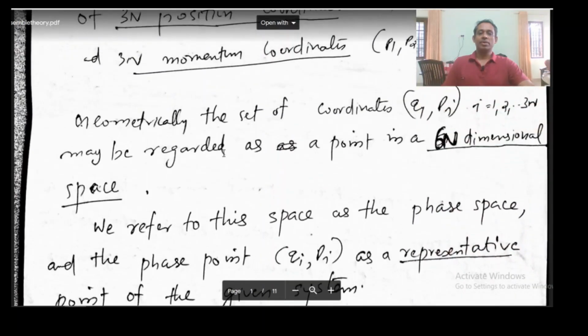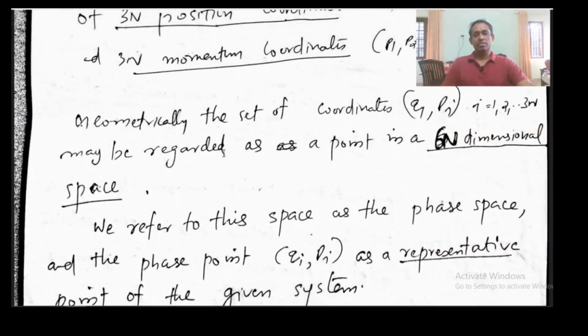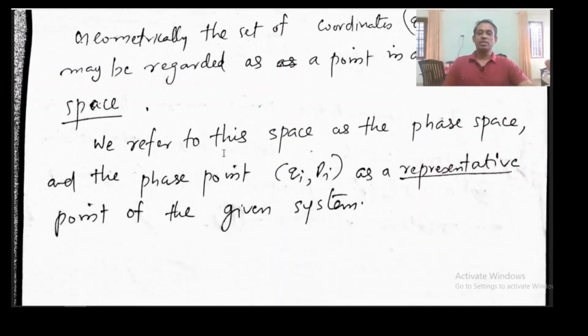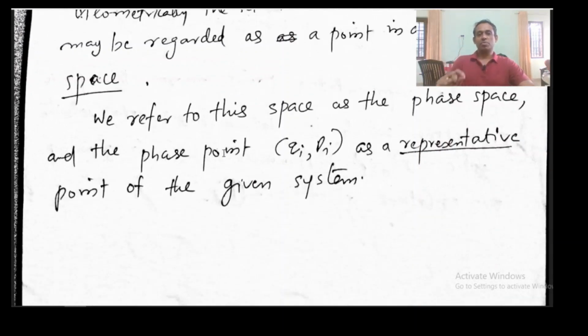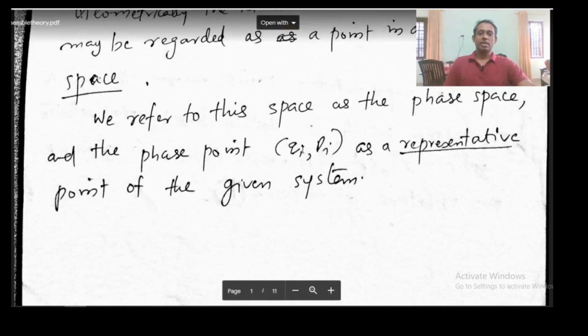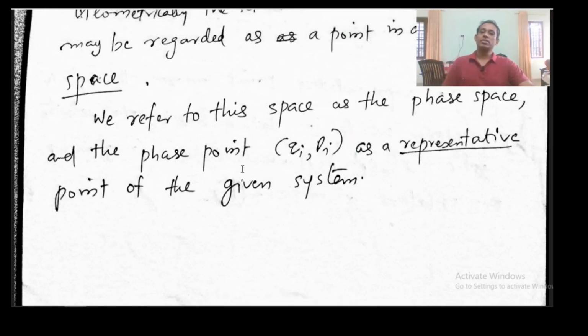So we saw phase space, which is a 6N dimensional space, and then we saw a representative point or phase point, that is a point in this phase space, which has 6N coordinates, and it shows the state of the system at a given instant.